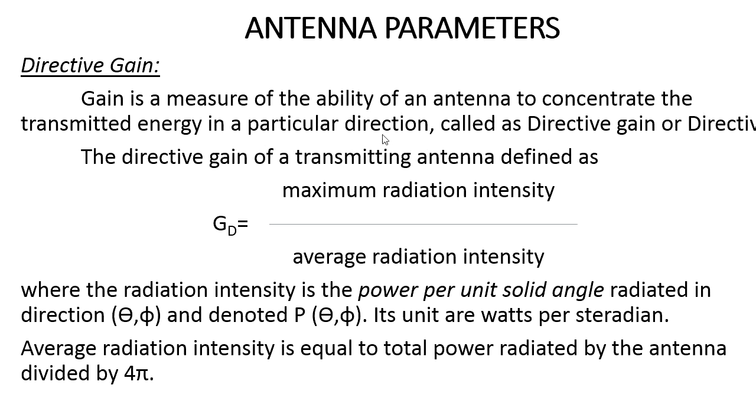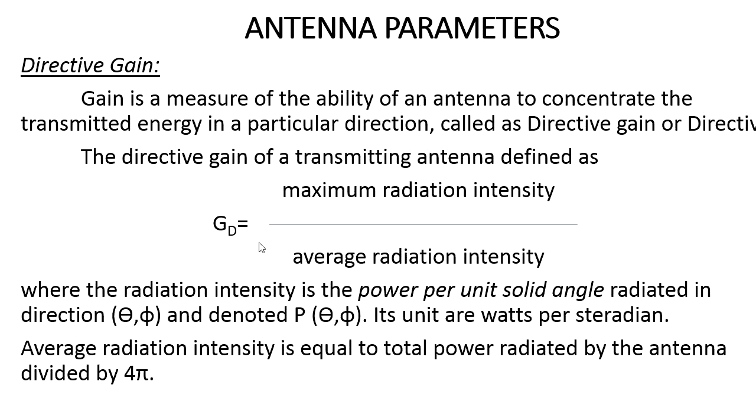The target can move in any direction, so to find the target I need to focus the signal on that specific direction by radiating the main lobe of the signal. That is what we call directive gain.